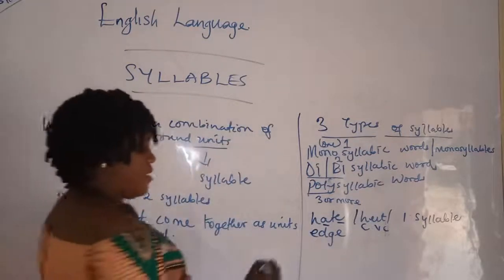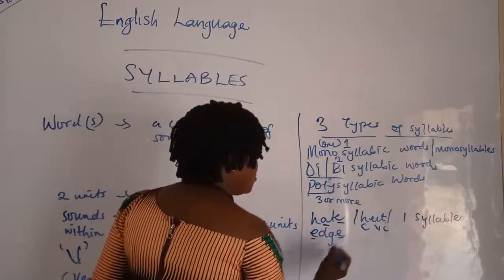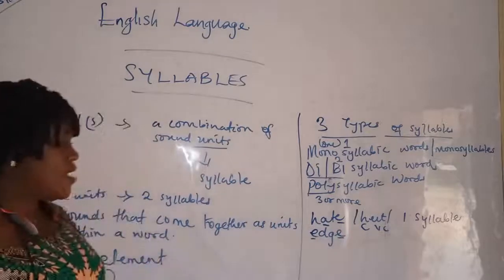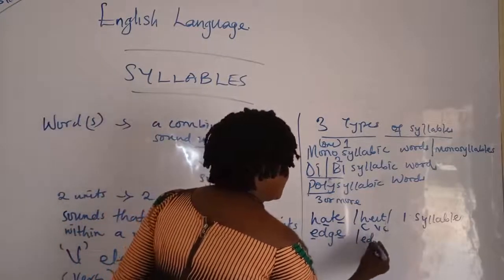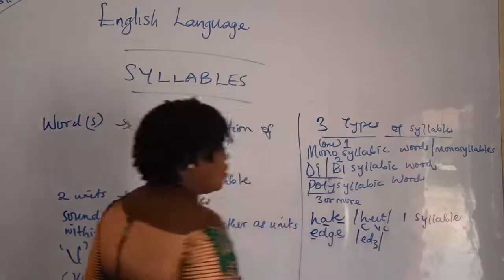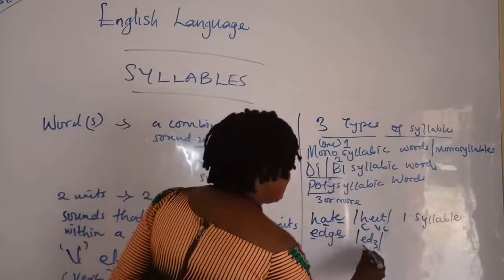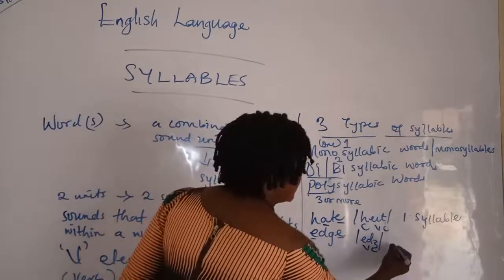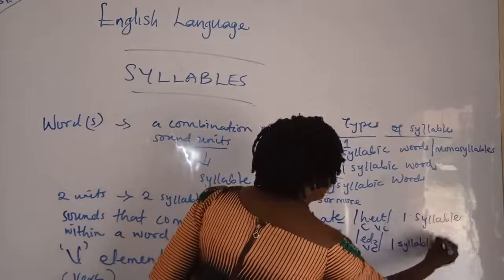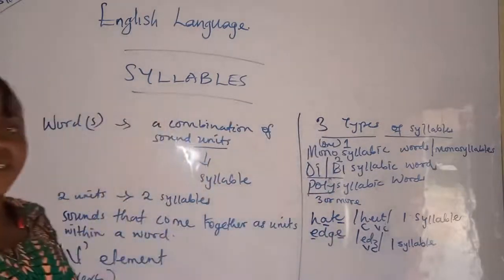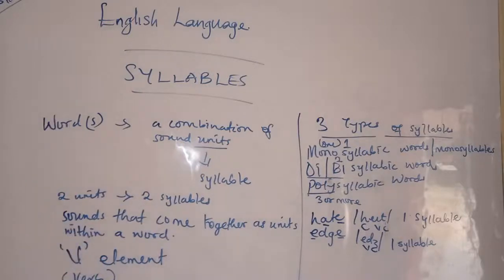If you look at it, we have two vowel letters. But in pronunciation, only one vowel. What we have here is vowel, consonant. So this is also one syllable. So be extra careful so that you don't get confused or mix it up.